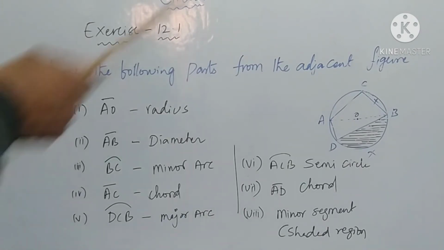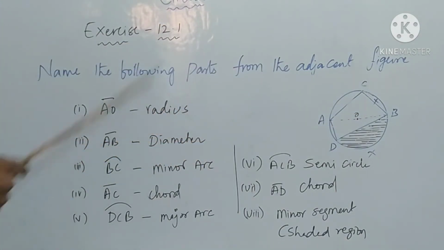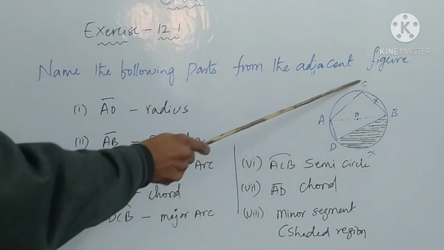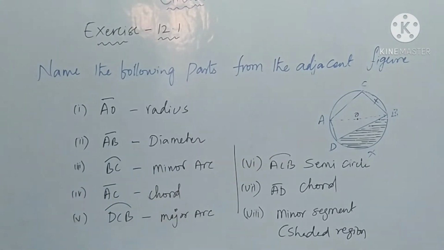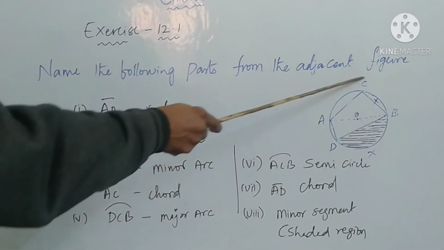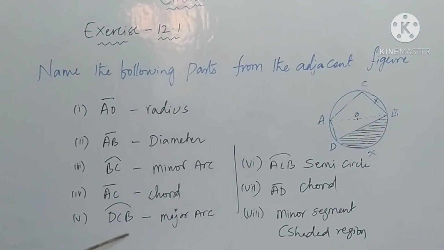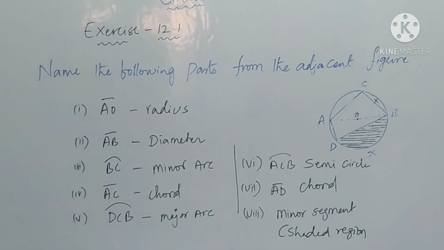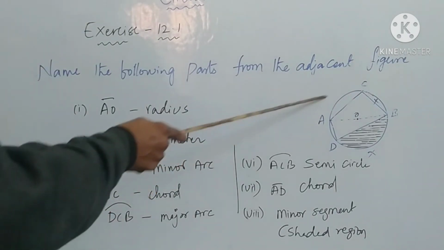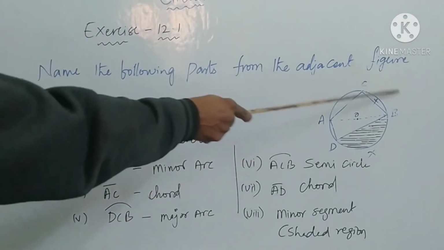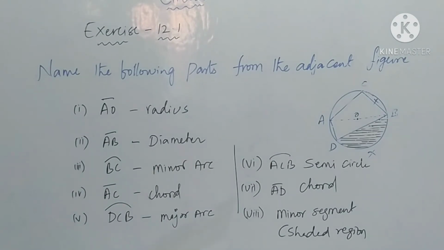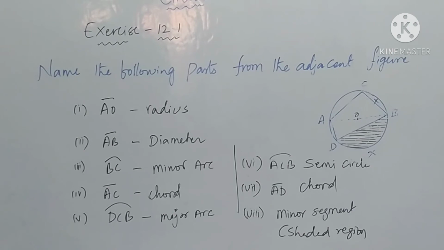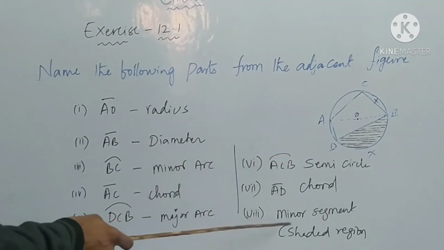Once again I repeat, OA is the radius, AB is the diameter, BC is the minor arc, and AC is the chord, and DCB is the major arc, and ACB means exactly half of the circle, so it is a semicircle. AD is also a chord, and the shaded region is called minor segment.